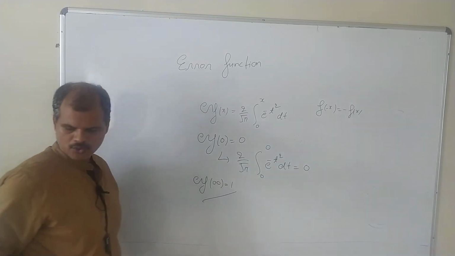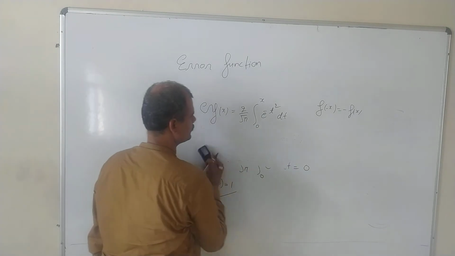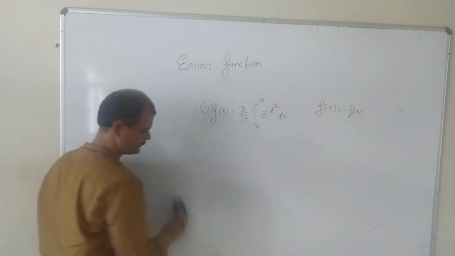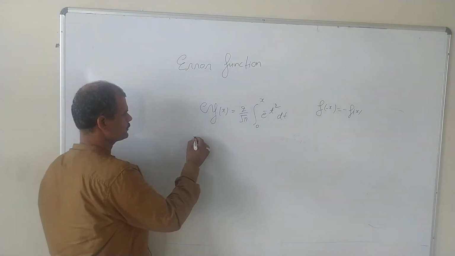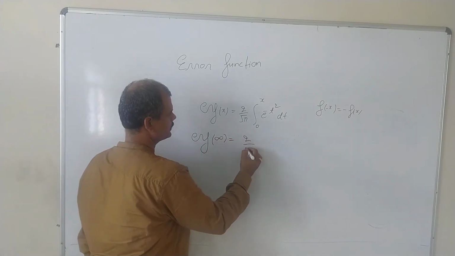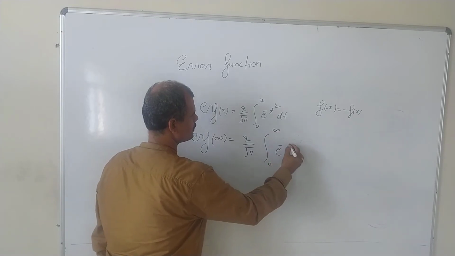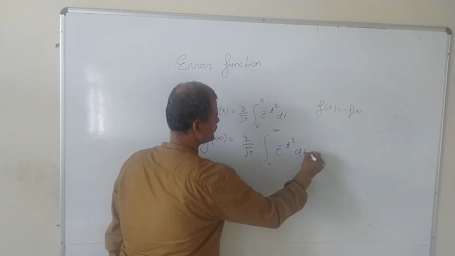Let us see how we get error function of infinity equal to 1. Using the definition, error function of infinity will be 2 by root pi, integral from 0 to infinity of e power minus t square dt.